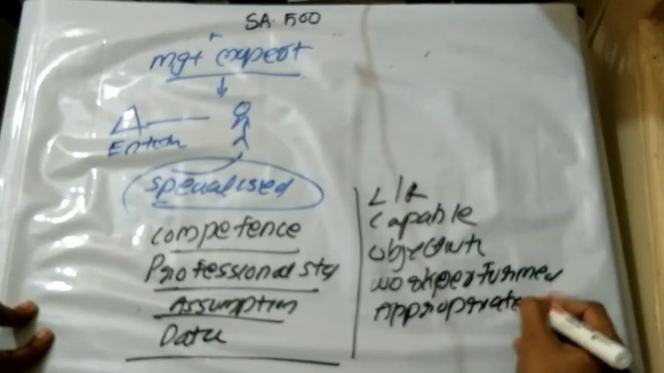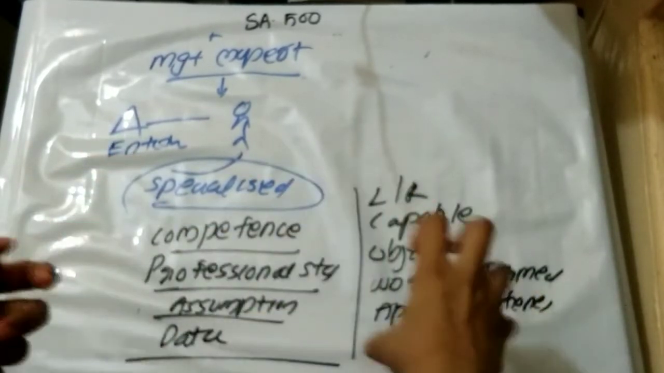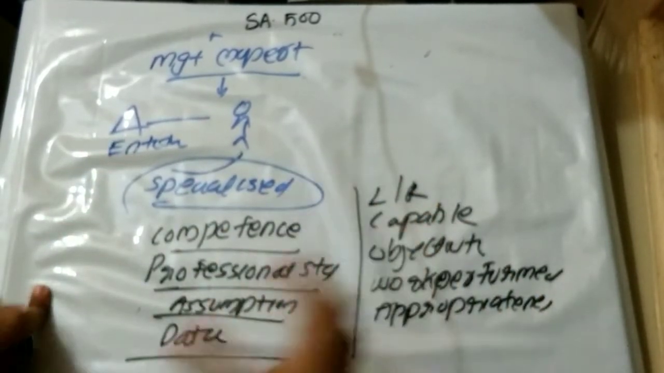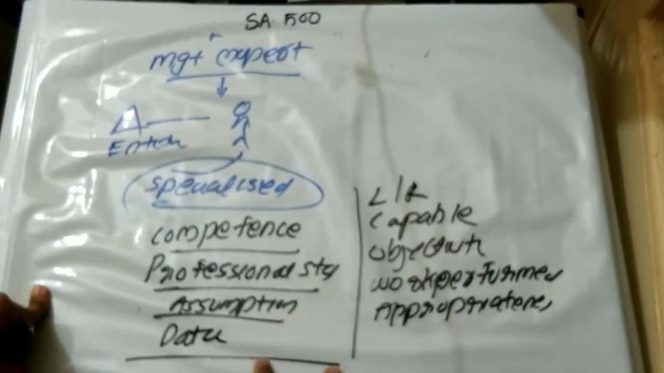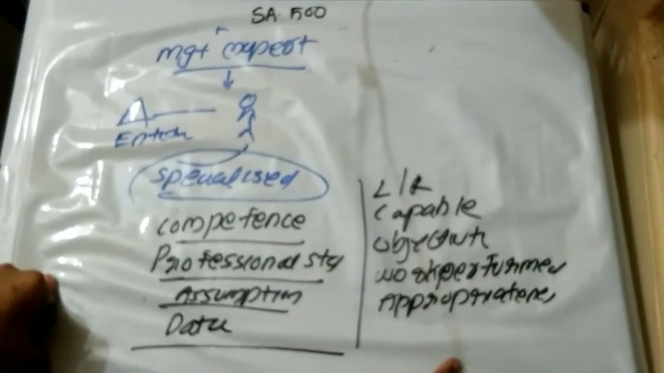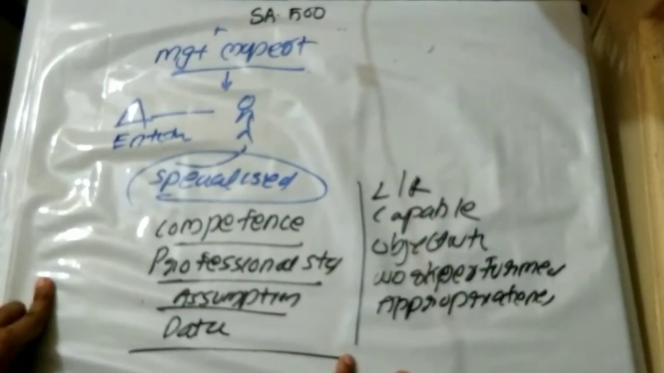Then appropriateness. The auditor has to determine whether the work performed by the management expert, or the information provided by the management expert, is appropriate to us, or whether he has done the work appropriately. The appropriateness of the work has to be considered.